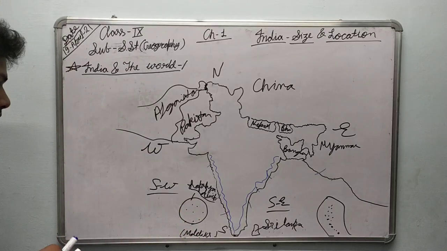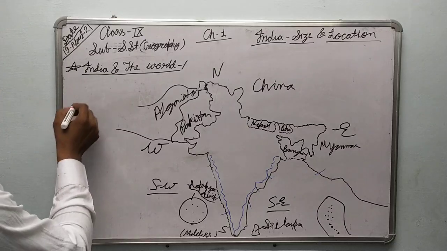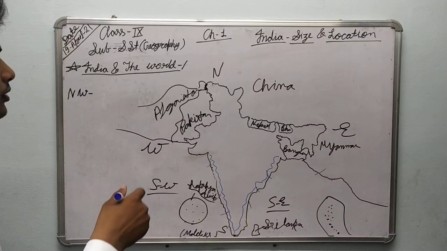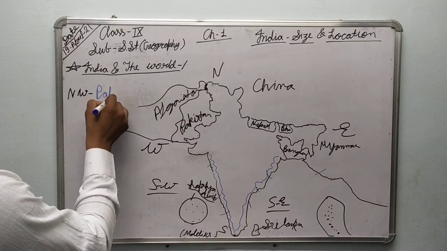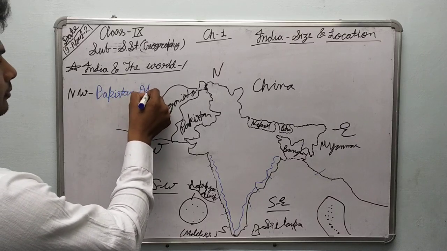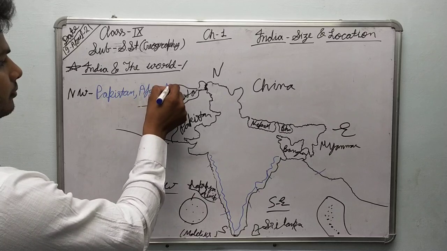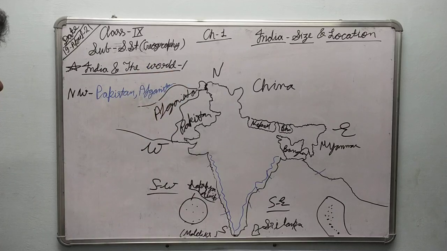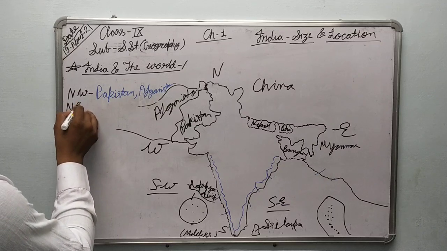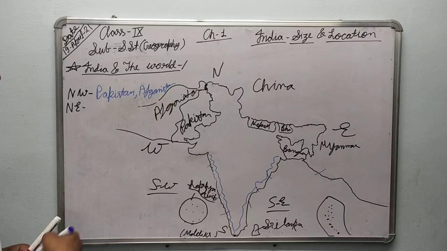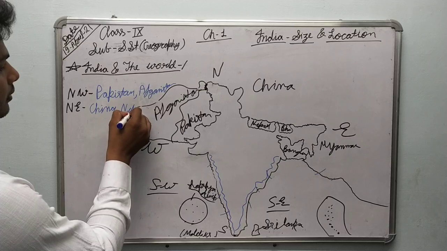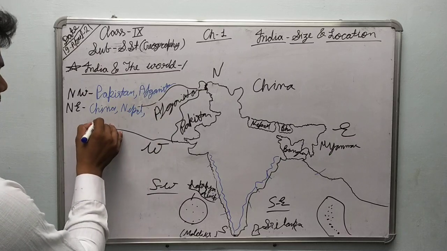And now let's find it out. In the northwest, how many countries are there? You can say in the northwest there is Pakistan. After that there is Afghanistan. And then in the north direction or northeast, you can say, there is China, Nepal and Bhutan.